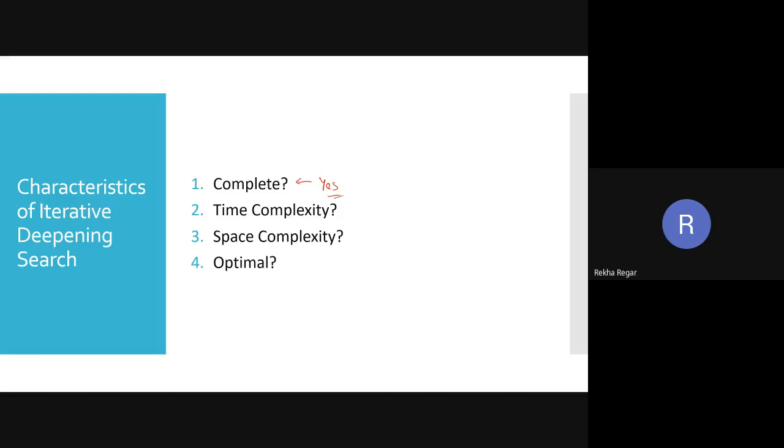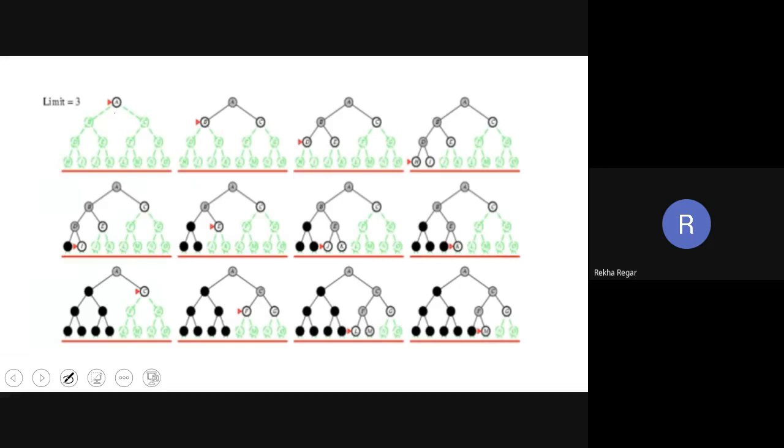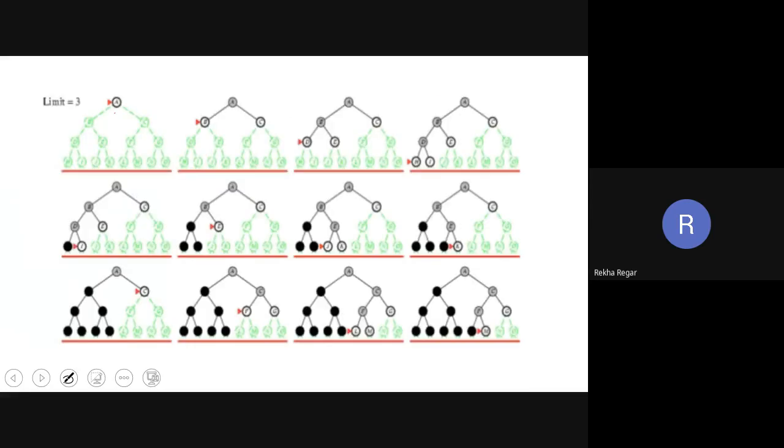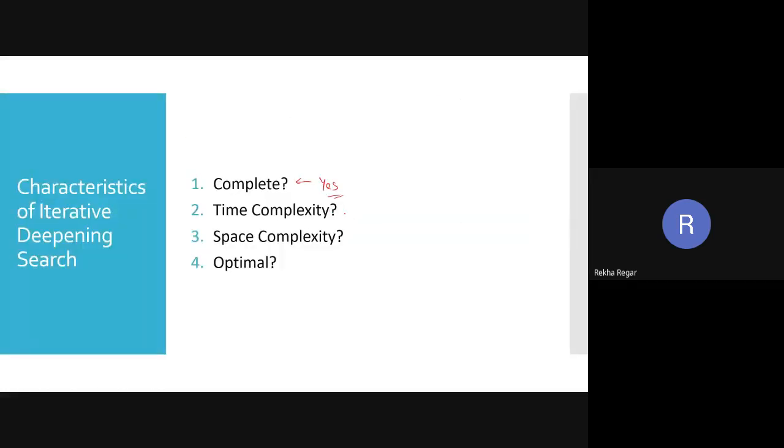What about the time complexity? What is the time complexity of the BFS? It's the order of B raised to D. Here you can see in both BFS and DFS, the time complexity is B raised to D. Here also the time complexity is B raised to D. So the time complexity is also the same, order of B raised to D. What about the space complexity?